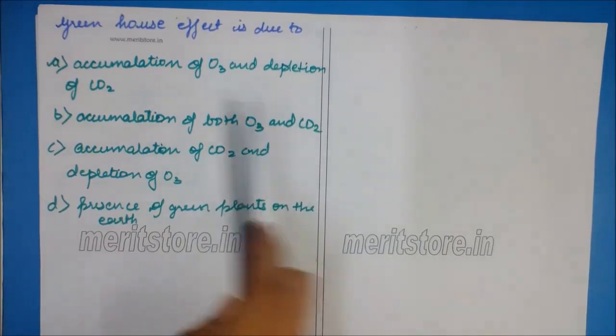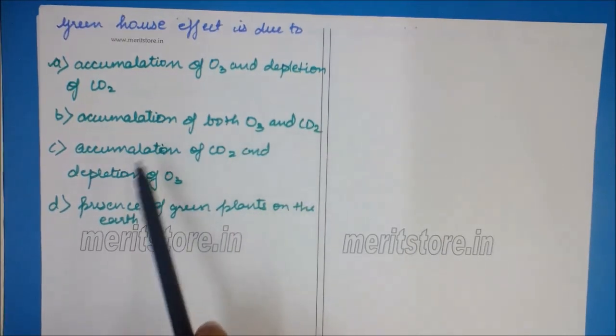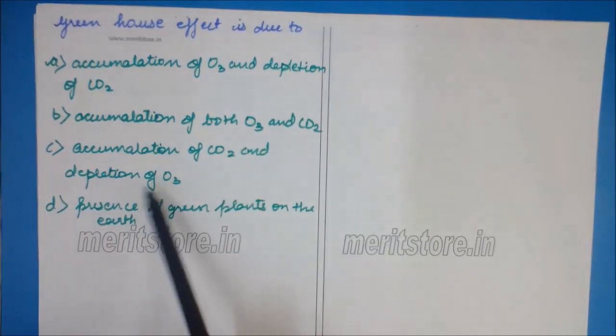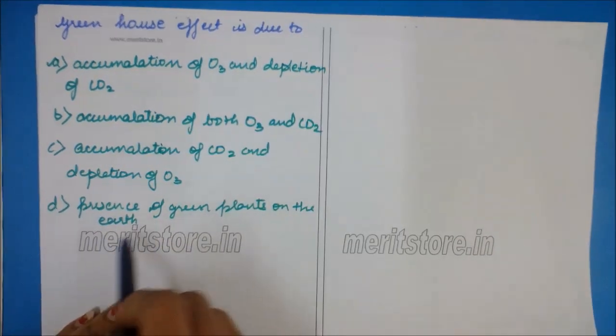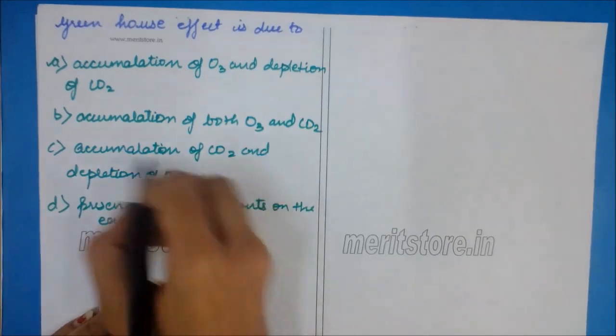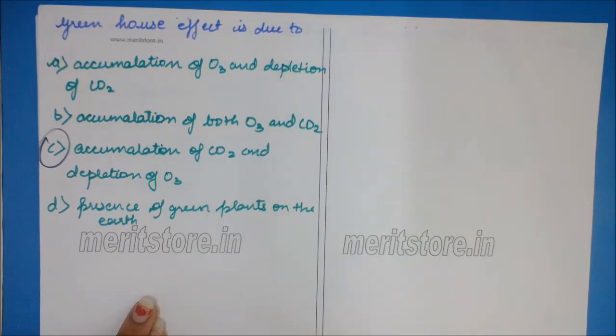Greenhouse effect is due to accumulation of O3 and depletion of CO2, accumulation of both O3 and CO2, accumulation of CO2 and depletion of O3, presence of green plants on the earth. Ozone depletion occurs due to chlorofluorocarbons, nitrogen oxide and sulfur dioxide, etc. Large-scale deforestation and combustion of fossil fuels are increasing CO2 concentration in the atmosphere. So, greenhouse effect is due to accumulation of CO2 and depletion of ozone, that is O3. So, the correct option is C.